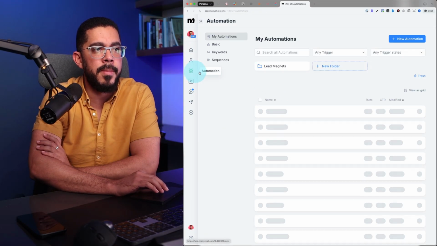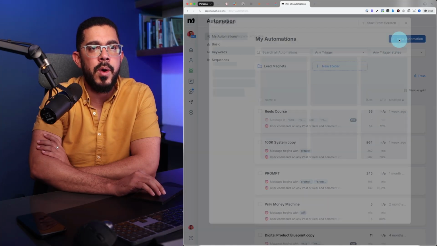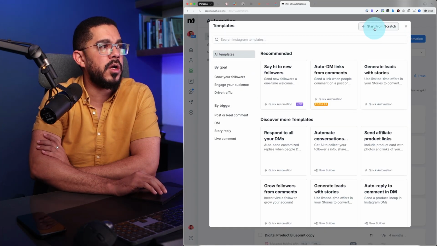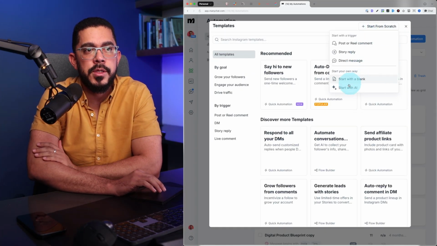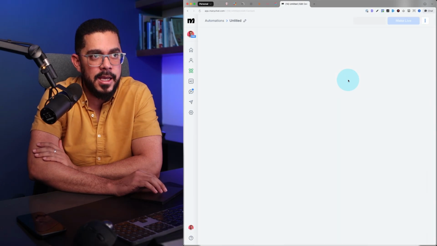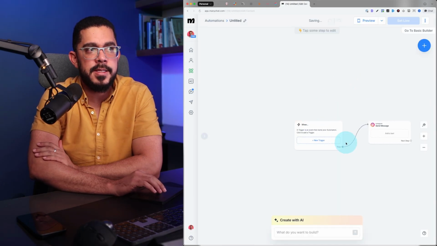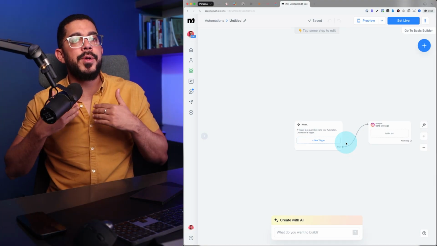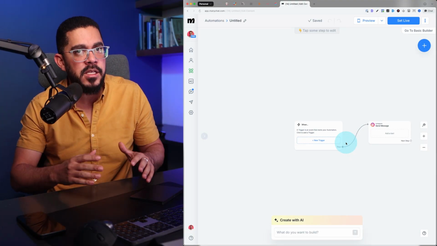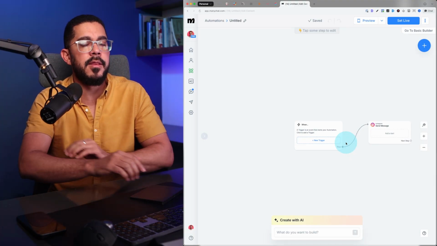Let's go to the automation sections and let's click on new automation. Here, we're going to start from scratch and we're going to click on start with blank. Now, most of these things work with the free version of ManyChat, but I would highly encourage you to join ManyChat because it pays for itself quite fast. You can find a link down below.